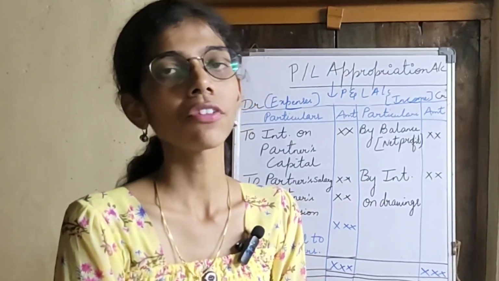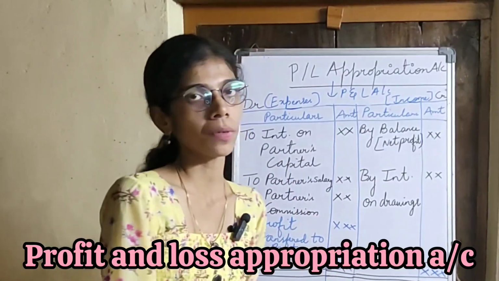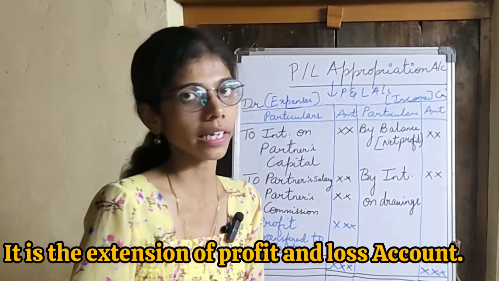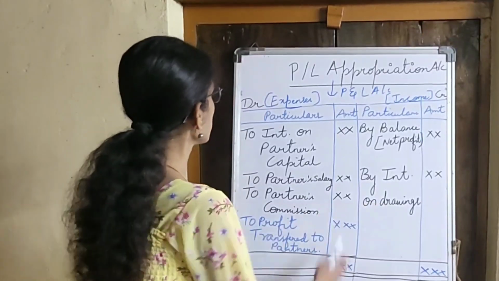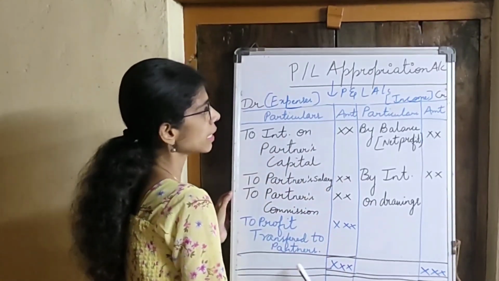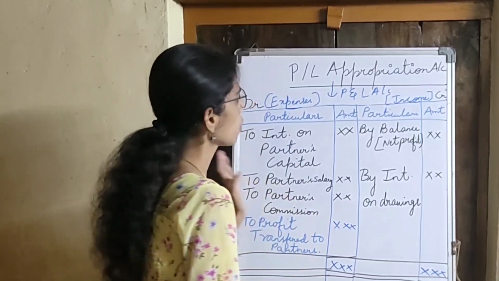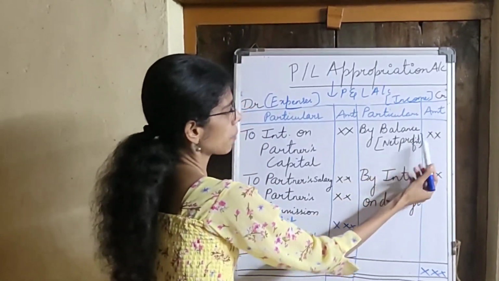So the next topic which we'll study in partnership firm is the profit and loss appropriation account. It is nothing but the extension of the profit and loss account. So this is the format of profit and loss appropriation account, where the debit side is the expenses to the partner and the credit side is the income to the partner. So it will always start with the net profit, that is on the credit side, by balance net profit.